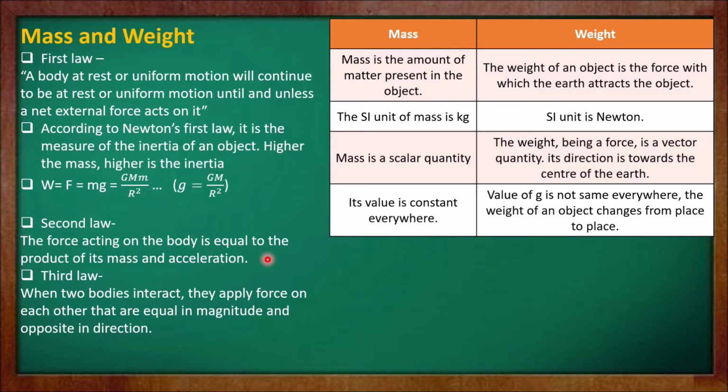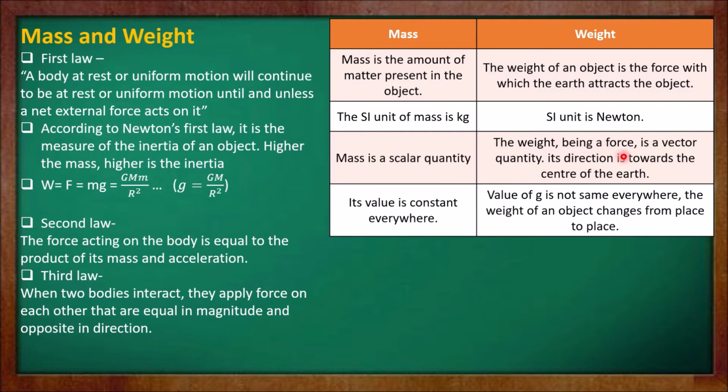See the difference between mass and weight. Mass is the amount of matter present in the object, whereas the weight of the object is the force with which earth attracts that object. The SI unit of mass is kilogram, while the SI unit of weight is Newton. Mass is a scalar quantity, meaning mass depends only on magnitude, not on direction. So mass is constant everywhere in the universe.